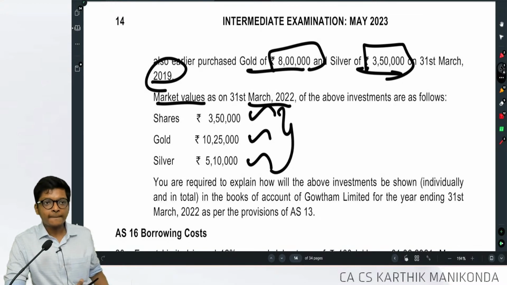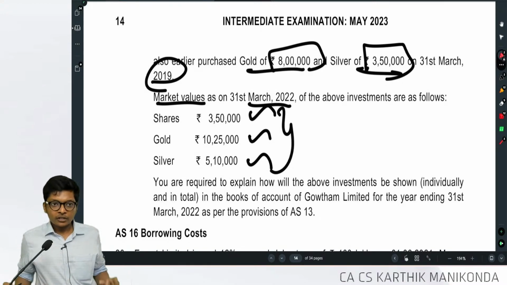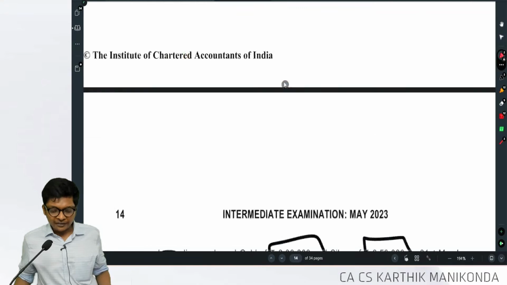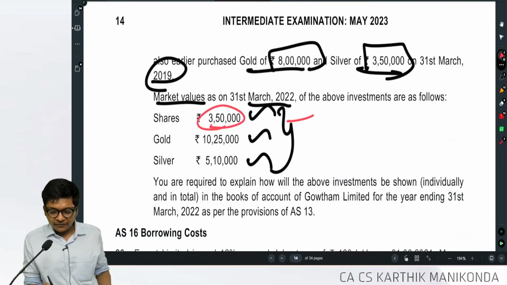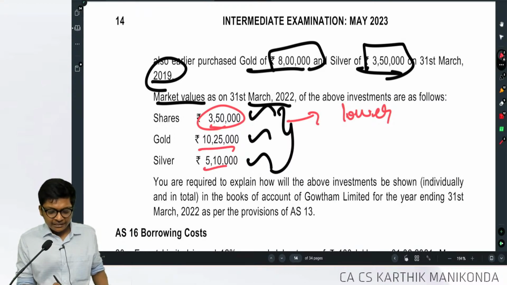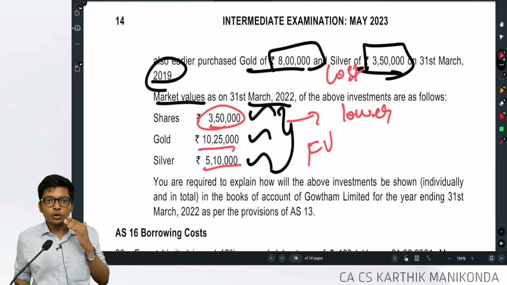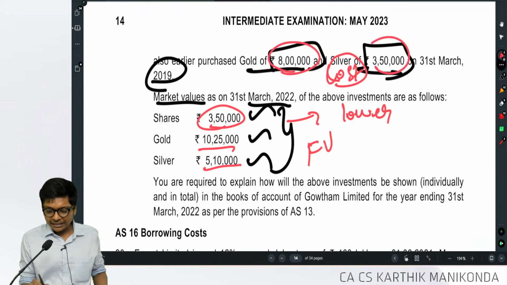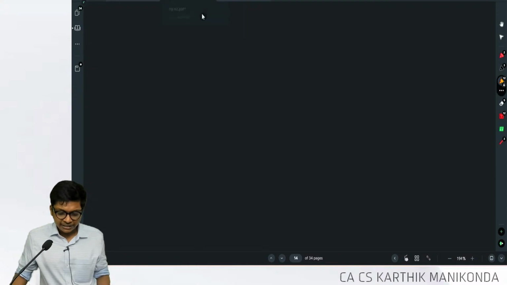At what price should I take? Shares are a current investment, intention is short term. So cost is how much? 4 lakh 25,000 or NRV 3 lakh 50, whichever is lower. Correct? For gold and silver, should I take fair value or cost? They have not given current or non-current. Generally, do you buy gold and silver for selling? We buy for long term. So since it is long term, value at cost, which is 8 lakh and 3 lakh 50. So the answer for valuation will be shares at 3 lakh 50, write off the loss, gold at 8 lakh, silver at 3 lakh 50. Let's go and check our answer.